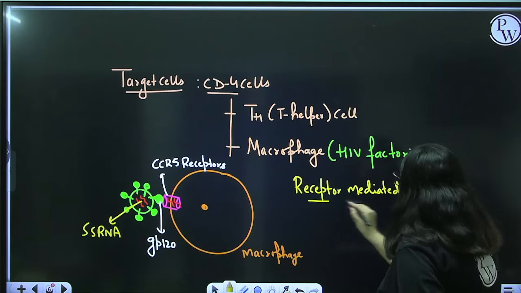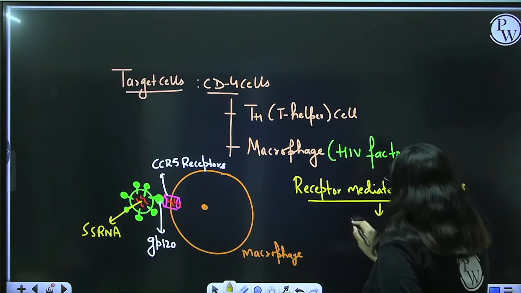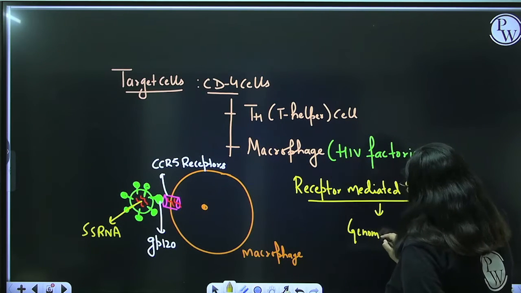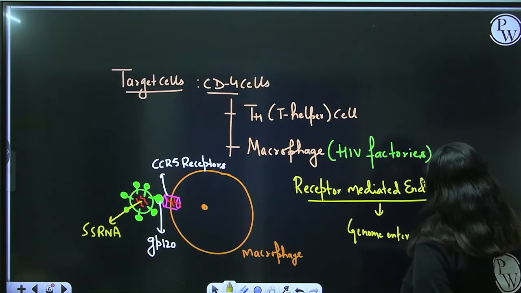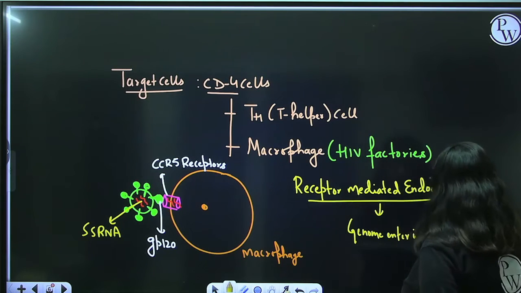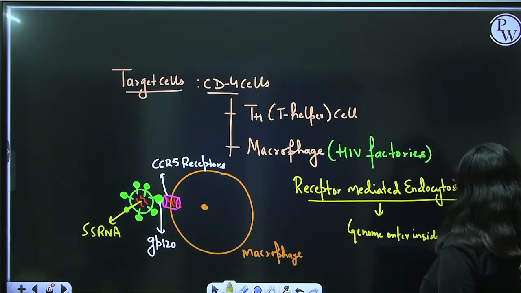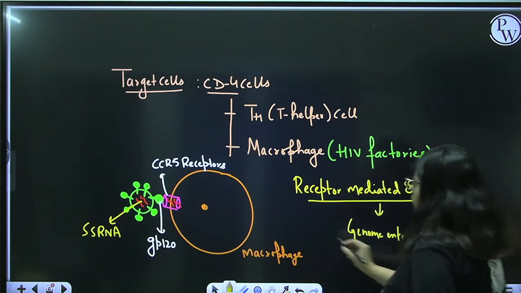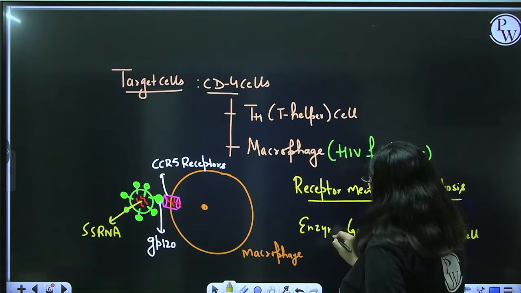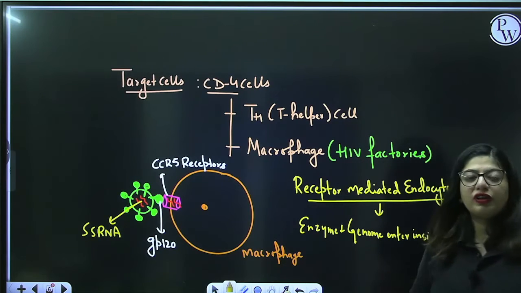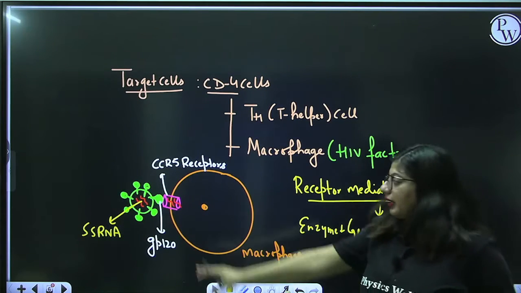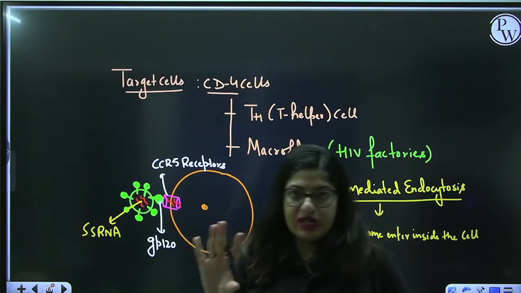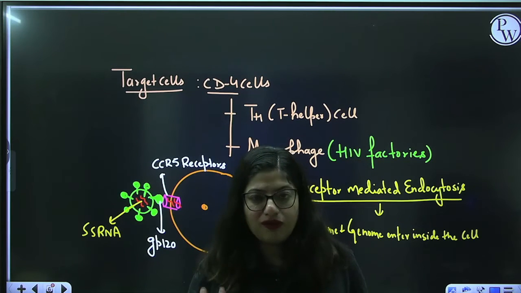So, through receptor mediated endocytosis, the genome enters inside the cell. The genome also has enzymes conjugated with it, so enzyme and genome both will go inside the cell. The entire envelope will remain outside. It will not enter inside the human cell.